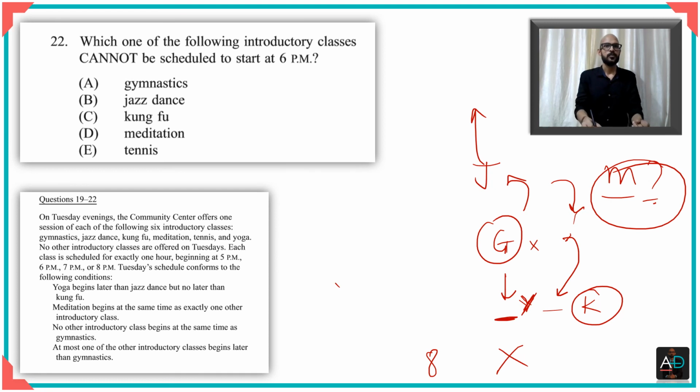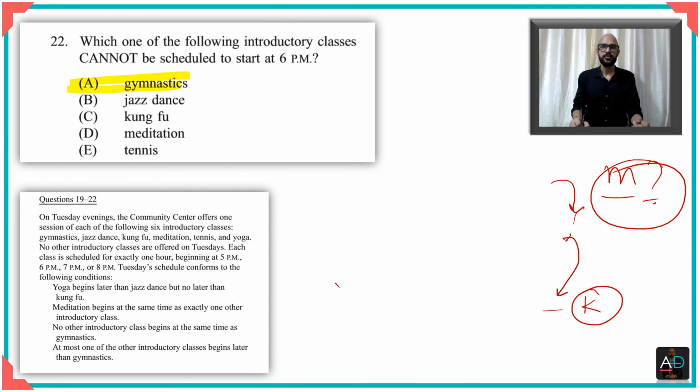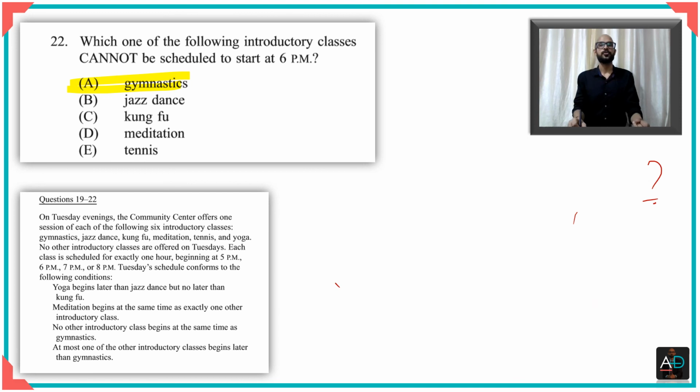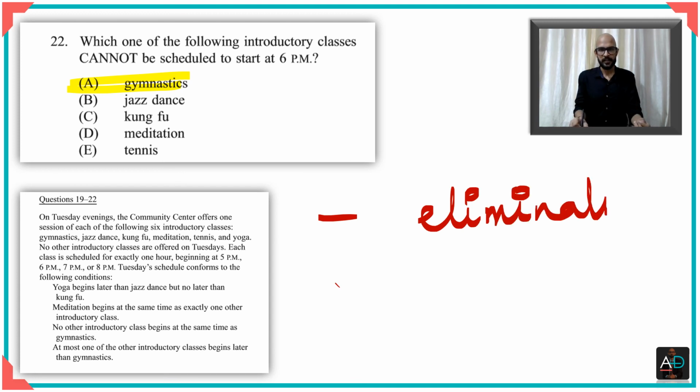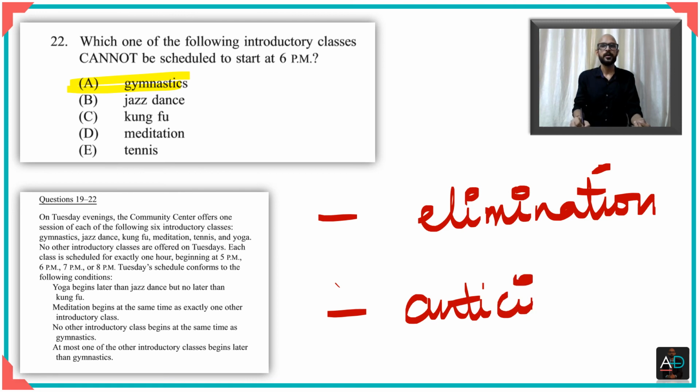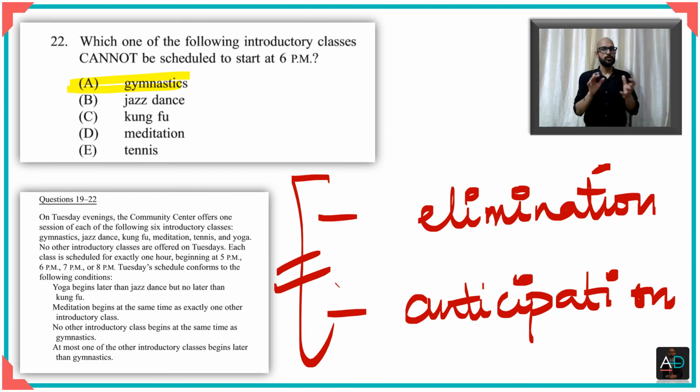All right. So I hope you got an idea. This was a pretty tough question, and since we have done a few questions already, I wanted you to have a look at this question. Also, I've shown you the method in detail. We saw that we have two methods. The first method is that of elimination. The second method is that of anticipation, and you need to learn to use these two methods to your best advantage. The more you practice, the more you'd be able to see as to which method would work for you, and you'd be able to quite intuitively get the right answer with more ease.